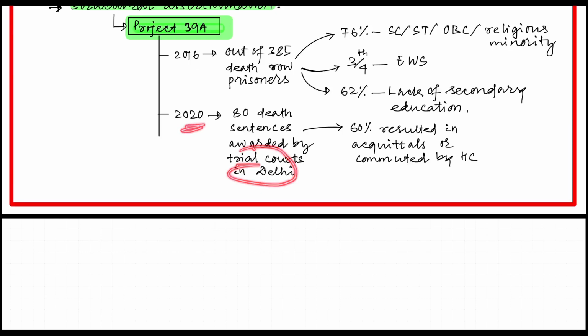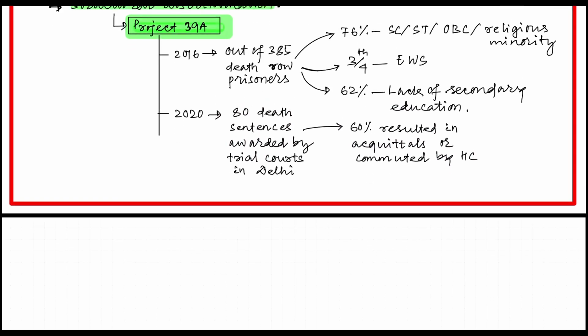Okay, Project 39A in its 2020 study found that the trial courts in Delhi during 2020 awarded 80 death sentences. Out of 80 death sentences, 60% resulted in acquittals or were commuted by high courts. It means the trial court awarded the death penalty, but the High Court commuted it to life imprisonment, decreasing the quantum of punishment from the death penalty to life imprisonment.